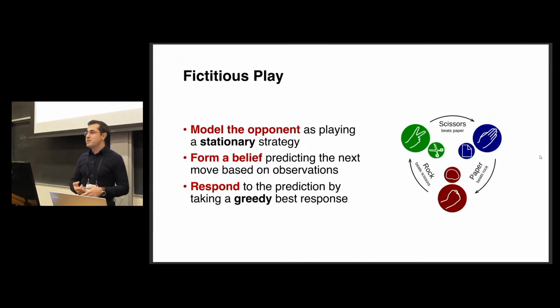And one of the popular ones is fictitious play. This is a very simple heuristic, right? For example, suppose that we are playing the rock, paper, scissors game. In this game, we will model the opponent as playing some stationary strategy, saying which action should be played with what probability. Then we will form a belief about that stationary strategy, even though that is not a correct assumption, based on our observations. For example, if in the past of the play the opponent played rock 50% of the time, then we will think that maybe with 50% probability the opponent is playing rock. Then we will take the greedy best response to maximize our expected payoff, given our belief.